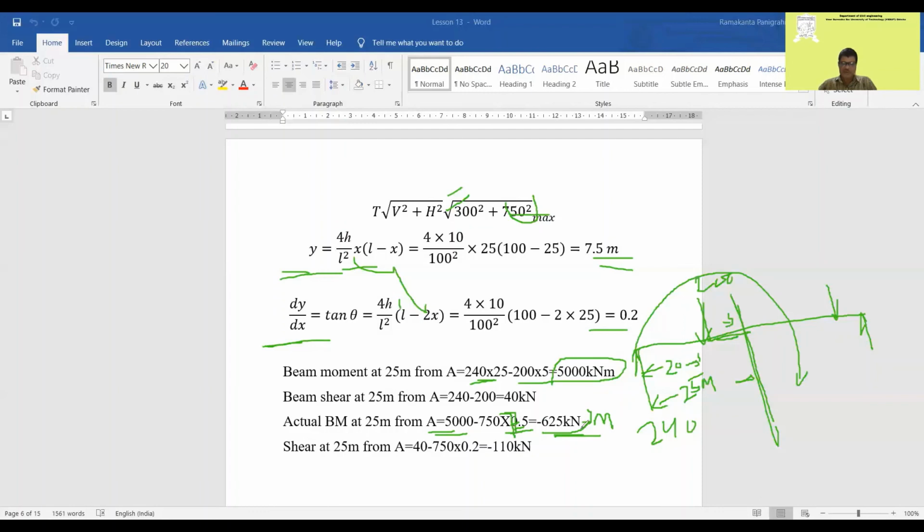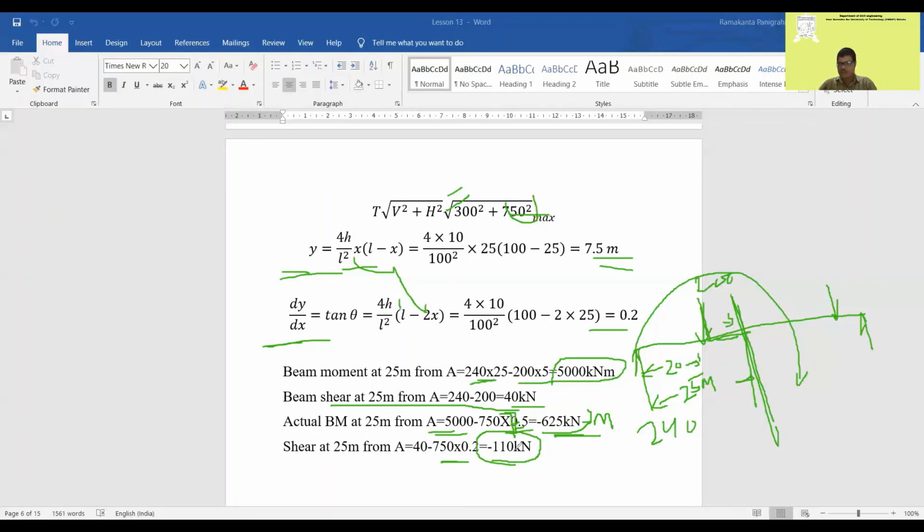625 kilonewton meter. Now if we come to beam shear, what is the shear force here? It will come to this side, 240 minus 200 is the beam shear, 40 kilonewton, minus h tan theta. So this comes out to minus 100 kilonewton. Okay, so this is how you can calculate the values for this